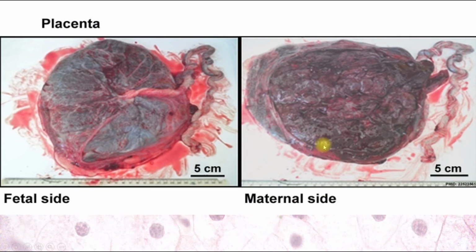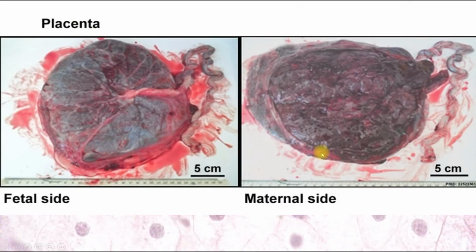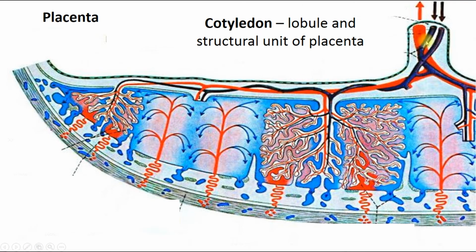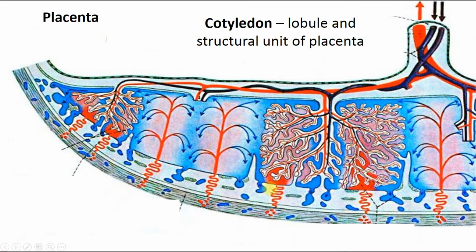And let's look at the structure of the placenta. We already know that the placenta has cotyledons, and the placenta has two sides. Its fetal side, where the umbilical cord is attached, its fetal side and its umbilical cord. And also there is the maternal side. It's attached to the endometrium. Here we can see endometrium and its maternal side of the placenta. So two sides are present in the placenta.